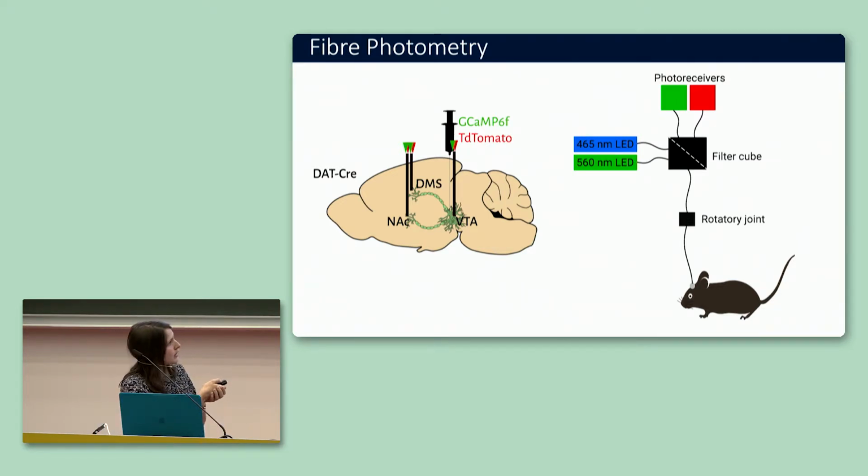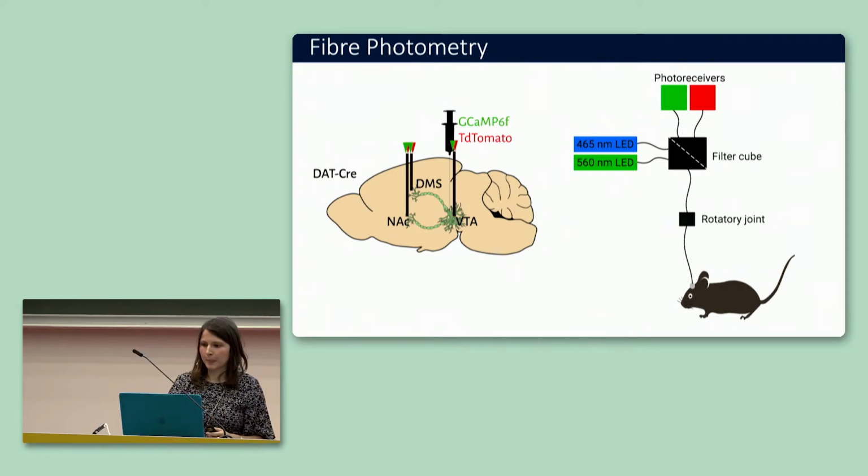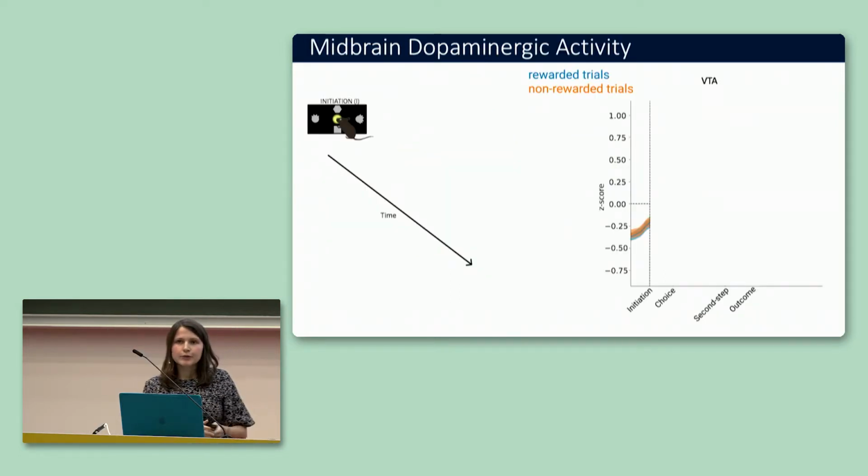So we record from VTA, the ventral tegmental area, in the midbrain. However, there's evidence that cell firing in the midbrain and firing in the projection areas may differ. So we also record from two areas where the midbrain projects: the nucleus accumbens in the ventral striatum and the dorsomedial striatum. So first, we did the most basic analysis, which is just looking at how dopamine activity looks